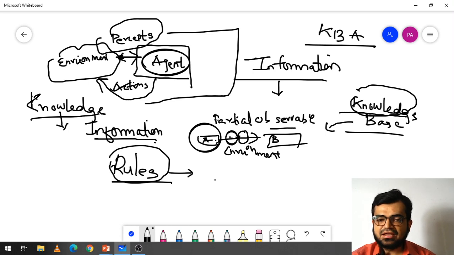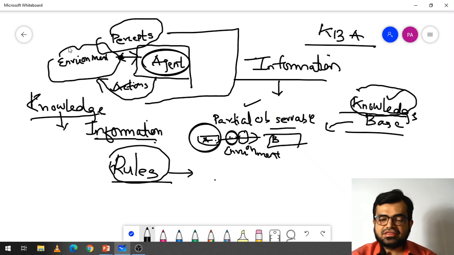For example, a car: what is the purpose of a car? To move or drive from one location to another location. So the knowledge base should have only the related information of that kind. Then only the purpose will be achieved, or else the purpose won't be achieved. That is the reason why knowledge based agents are important here.